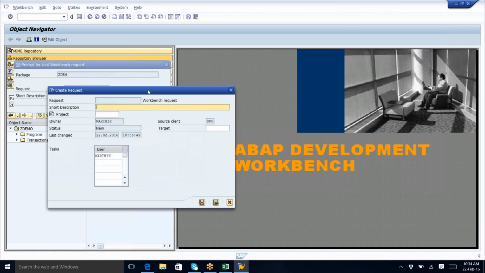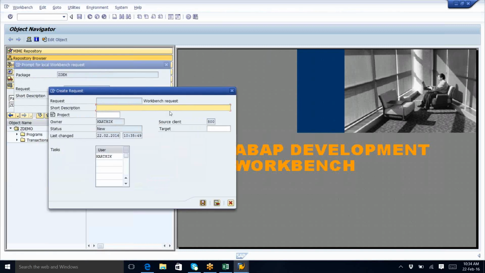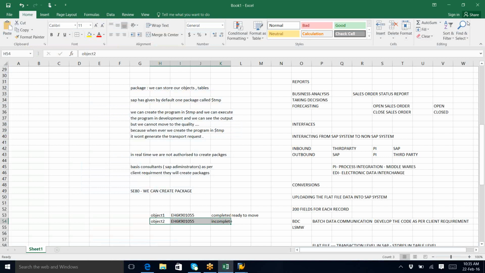Okay. Now there is a standard way of writing it in real time. If it is an SD module, say SD, or you can also say OTC, or OM, order management, something like that. Suppose SD hyphen 1234, for example, a sales order status report.